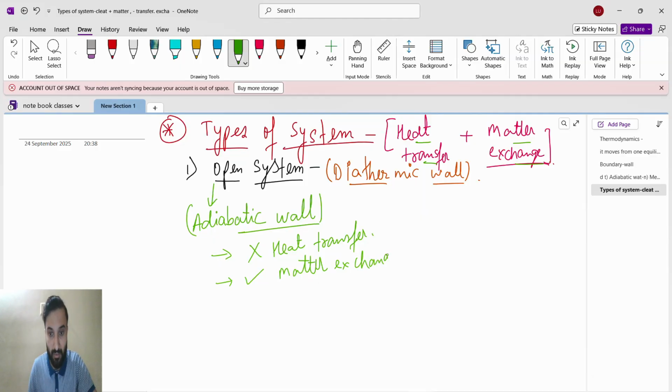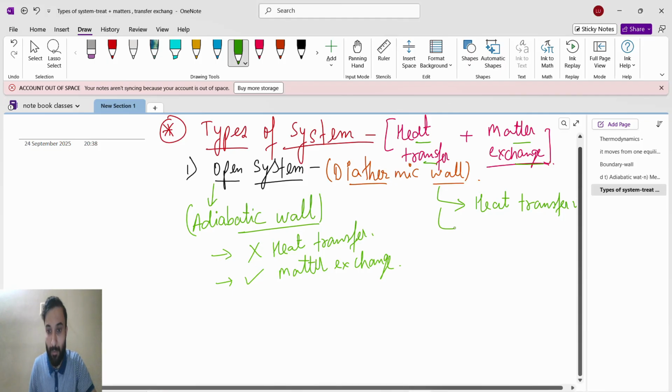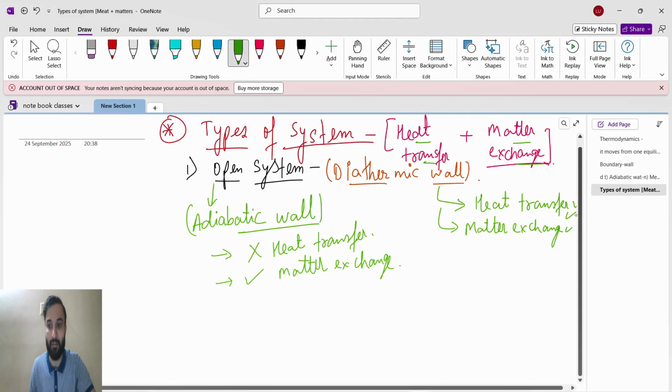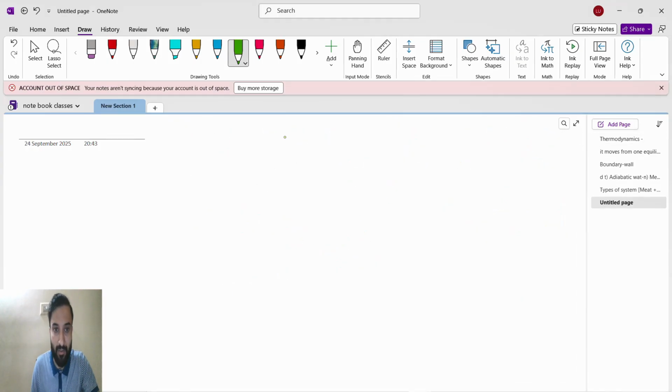But if I take open system with diathermic wall, it is a green flag. You can meet, you can handshake and all. So heat transfer is possible, and obviously matter exchange is also possible. Now the second type of system is closed system.